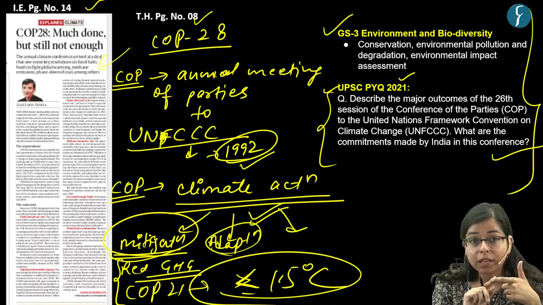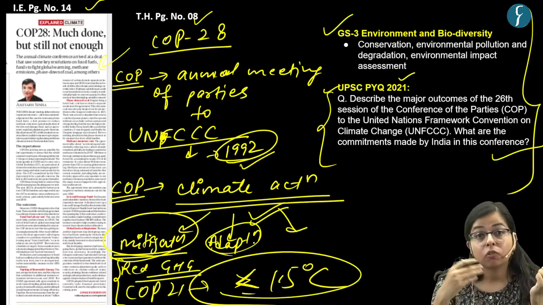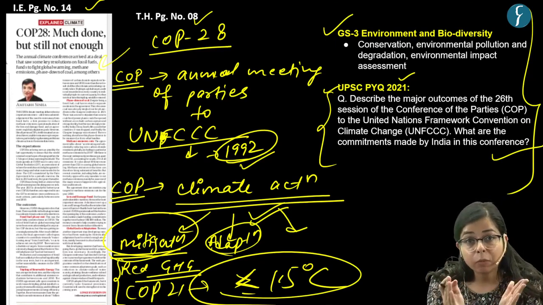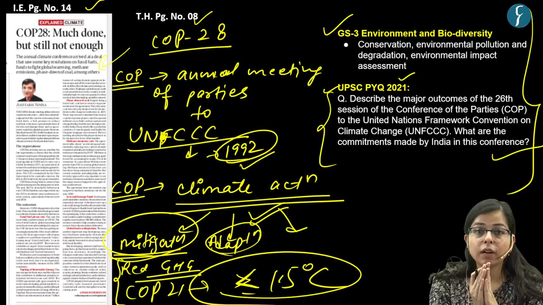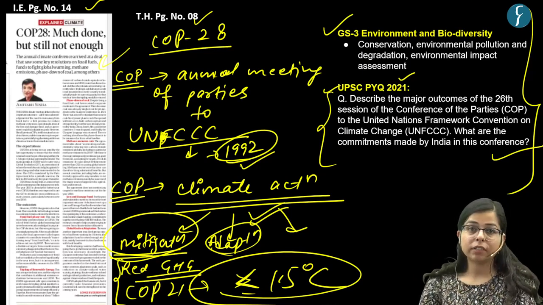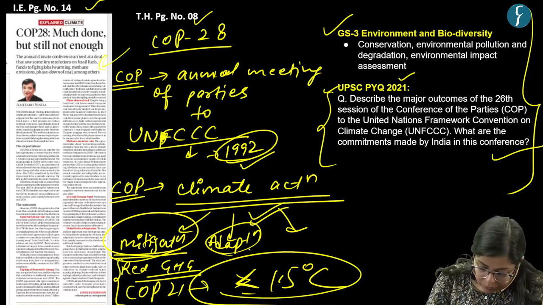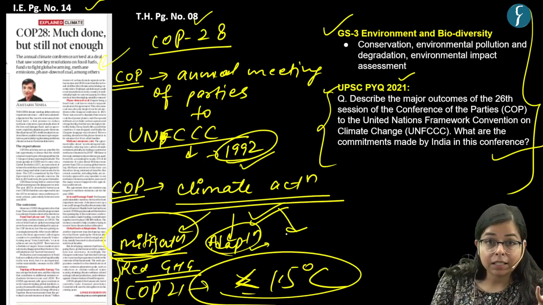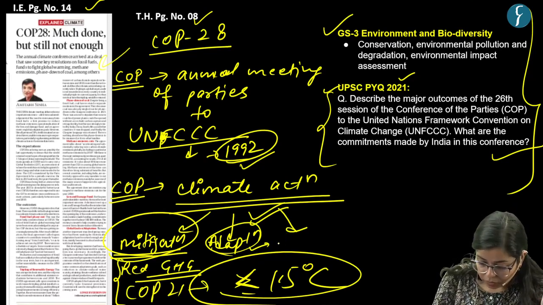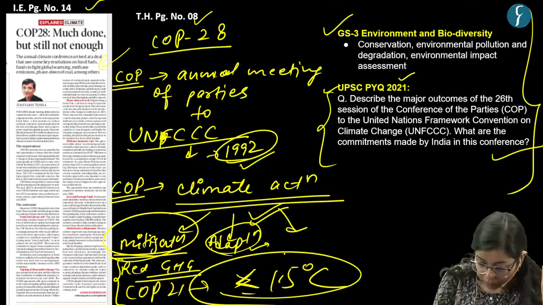Since climate change is bound to happen, we have to focus on strategies to adapt to the changed climate and the impact it has on biodiversity and the systems around the earth. There are certain techniques which can be used, for example climate smart agriculture. That is one of the techniques for adaptation.